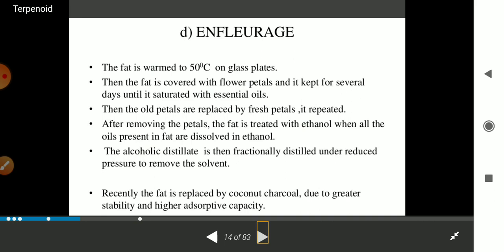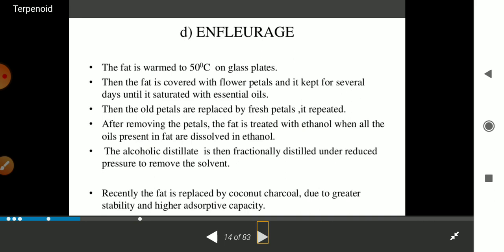So next process. In this process, the fat molecules are warmed at 50 degrees centigrade on a glass plate. Okay, then this fat is covered with flower petals, and it is kept for several days until it is saturated with the essential oil. Then all the petals are replaced by fresh petals.